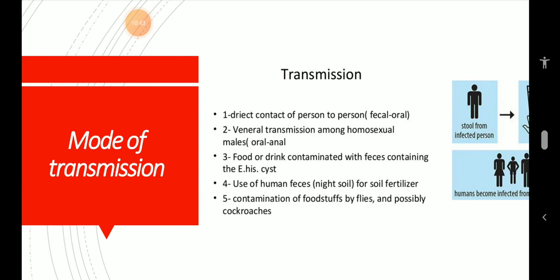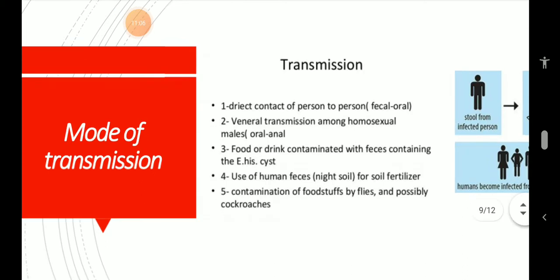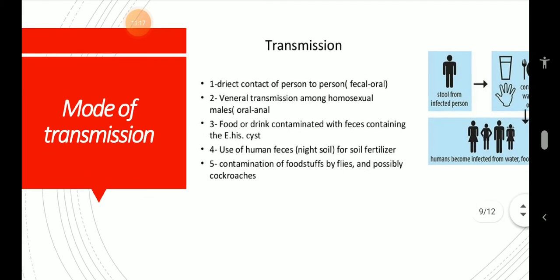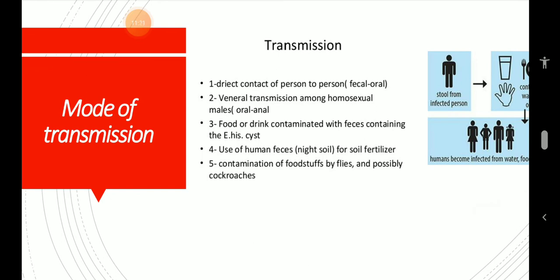And it can also transmit through direct contact from person to person through the fecal-oral route, and it can also transmit through venereal transmission among homosexual males. And food and drinks contaminated with feces containing the cyst, human feces used for soil fertilizer, and contamination of foodstuffs by flies and possibly cockroaches, and food handlers specifically, will also have a high tendency to carry these entamoeba, so one should be very careful.